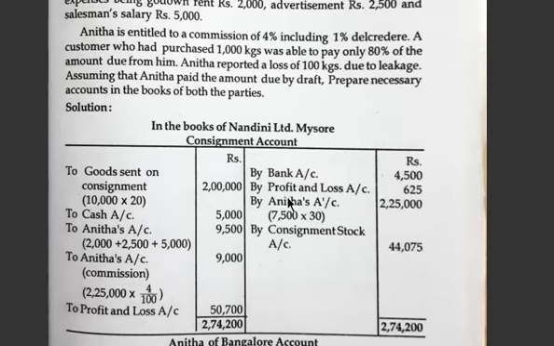After that you have to calculate the abnormal loss and find out what the actual loss is. So that you can write it in the profit and loss account, because it is claimed from the insurance company and they have incurred a loss. That loss you have to calculate here. Then one more is consignment stock. So we will go for the calculations here.